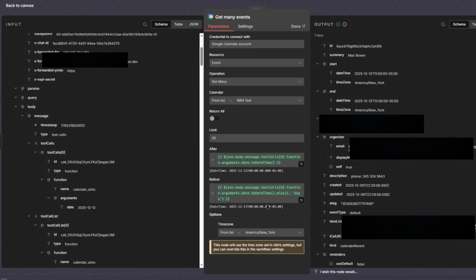Because again, we're checking for a specific time period, which is 24 hours. So we start at 12 a.m. and we end at 12 a.m. the next day. So we add 1 day, which is like 24 hours, and this is going to be our end time. And right here we add your time zone, which in my case is New York. But obviously you set your time zone based on where you are. And then when you run that, you're going to get an output right here with all events for that specific day. Now let me show you what that looks like on the calendar.